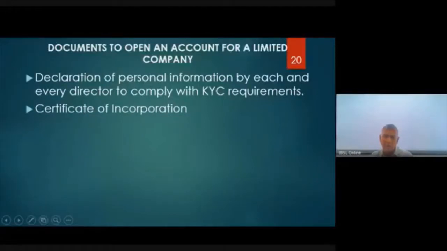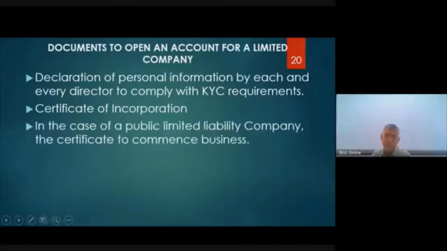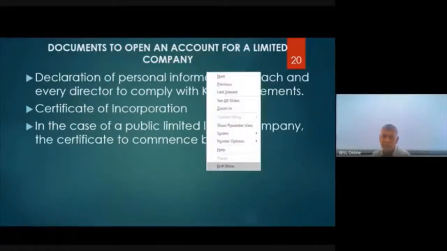Then the certificate of incorporation. This is like the birth certificate of the company. This is also issued by the Registrar of Companies. In the case of a public limited liability company, which we discussed earlier, right?